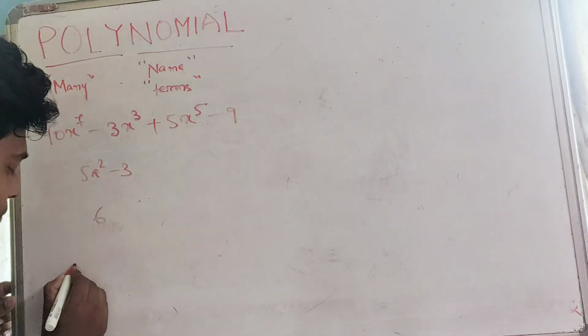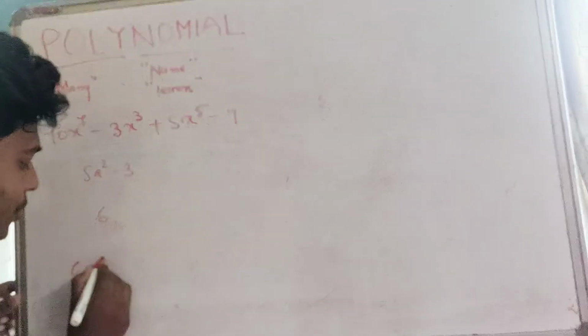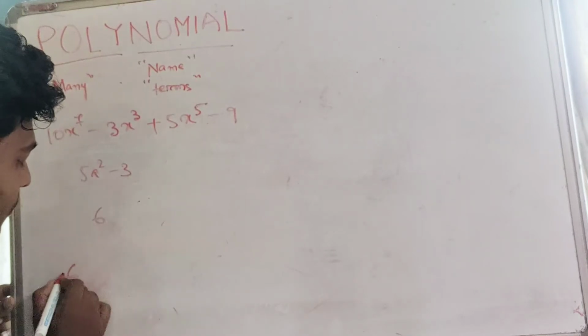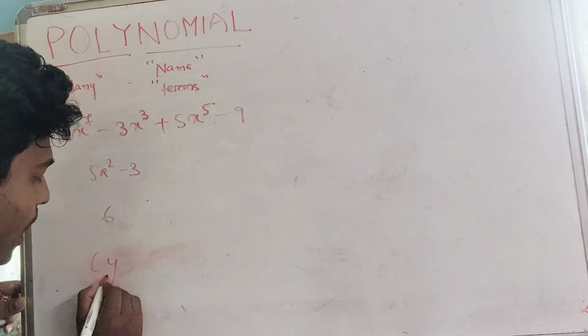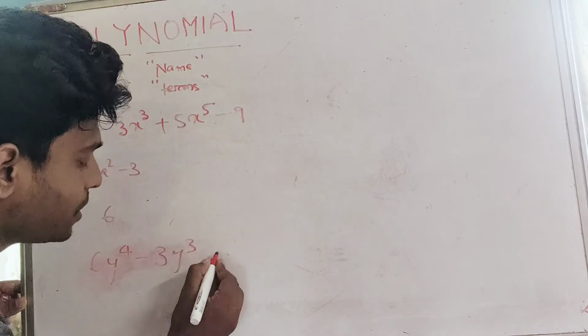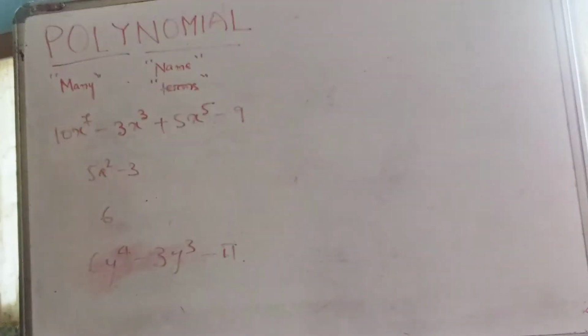Let me give one more example. Let's say we have 6y to the 4th power minus 3y cubed minus pi. So this is also a polynomial. I have given some examples which are polynomials. Now let me give some examples which are not a polynomial. In our first polynomial, if you were to replace the 7th power with a negative 7th power, then that would not be a polynomial.